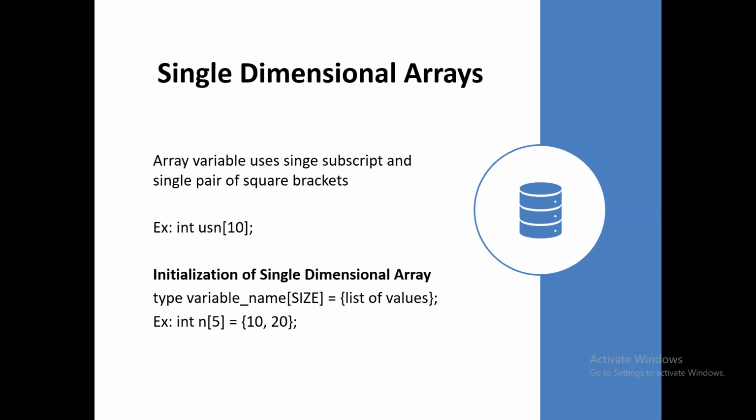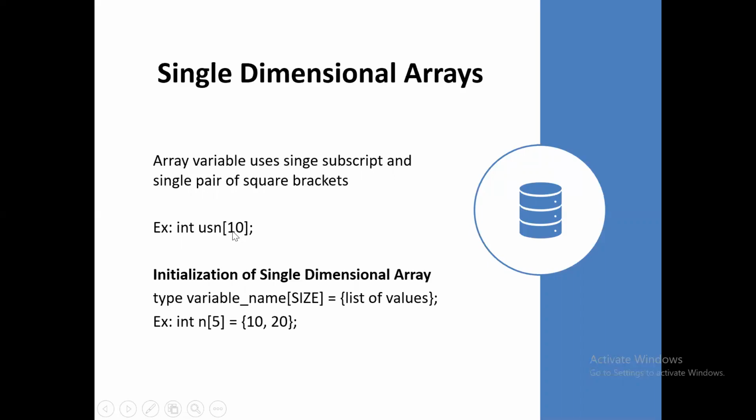So single dimensional array means what? The array variable uses a single subscript or a single pair of square brackets. For example, in this example only one subscript is used. In that subscript I specify the size of the array, right? So integer, now usn. Here I am specifying the size; usn is the variable, and in the subscript I am specifying the size.